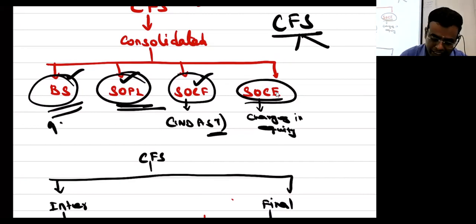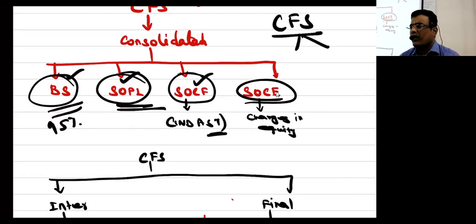But 95% of the time will be given to the consolidated balance sheet, and only 5% of the time to the other areas with respect to Ind AS 110. Everybody, the other areas are very easy. Now, Ind AS 110 talks about parent and subsidiary.